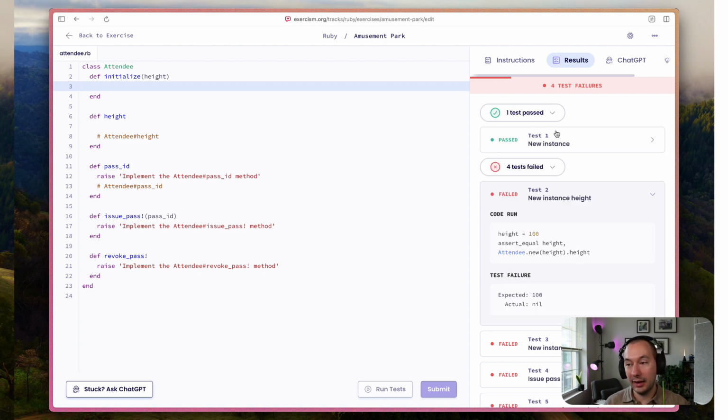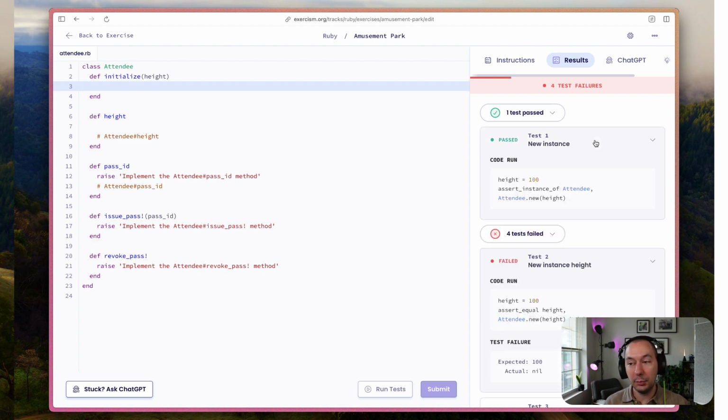And one of these actually passes, but this is probably one of those fake passes, because the test doesn't really seem to check much of anything. I'd love to see how this test is actually assert instance of attendee.new height. So basically, this test is just saying, does attendee.new actually create an instance of the class, right?